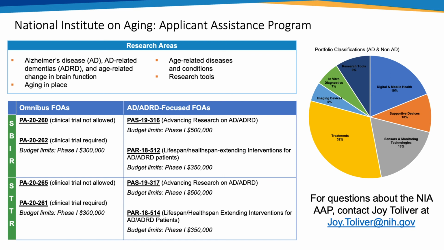Again, a lot of applications are coming in under the omnibus, and they do have Alzheimer's disease and Alzheimer's disease-related dementias focused funding opportunity announcements. So be sure and take a look at those. And you can see on the right here a breakdown of their portfolio. And certainly do reach out to Joy if you have questions about what they focus on funding.